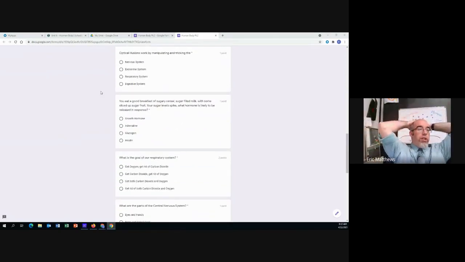Optical illusions work by manipulating and tricking the nervous system, endocrine system, respiratory system, or digestive system. Optical illusions work by manipulating and tricking which body system? Nervous, endocrine, respiratory, or digestive?